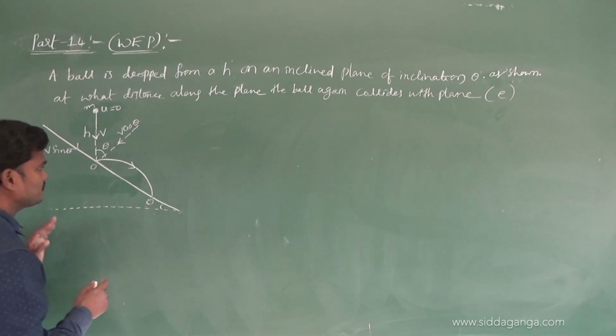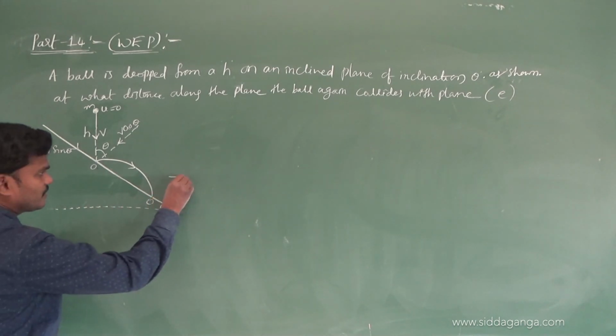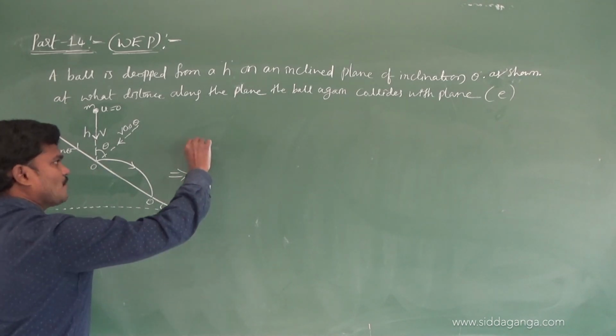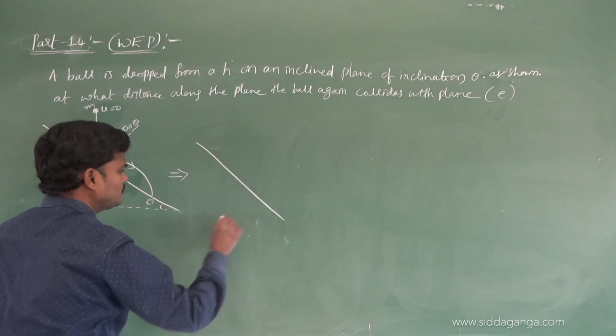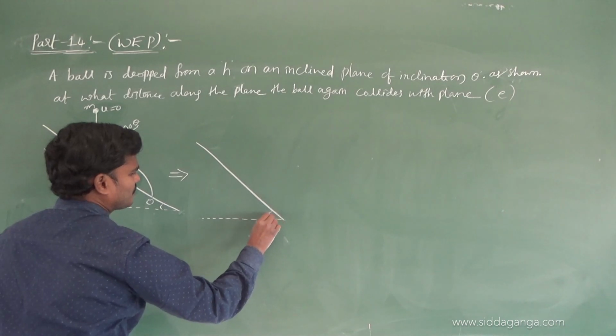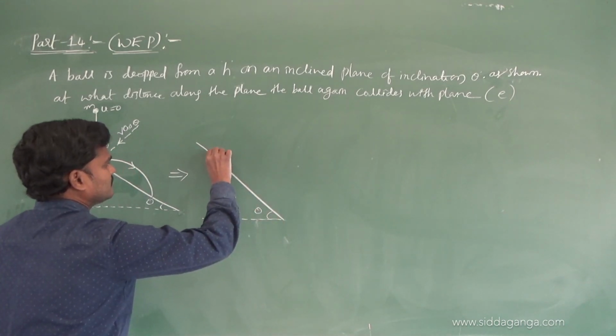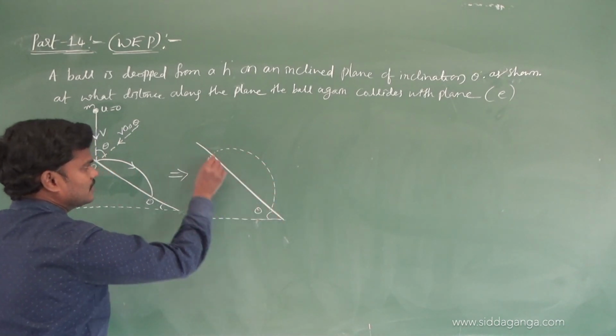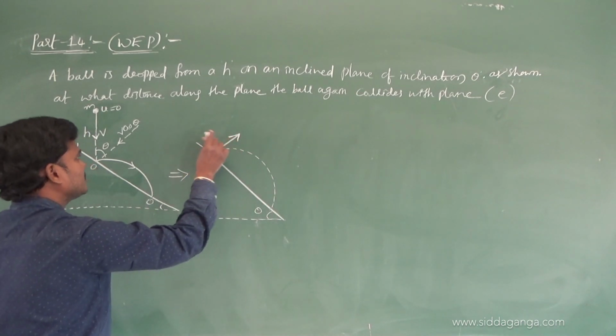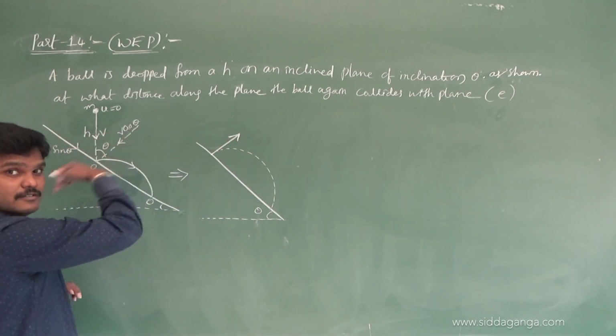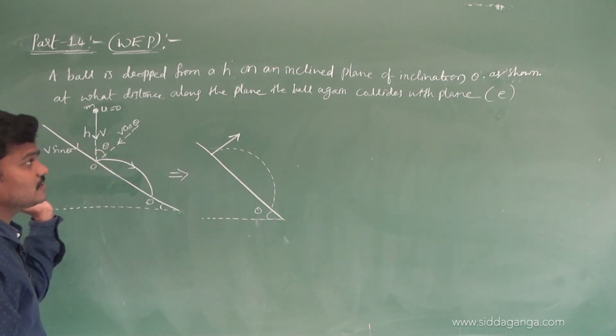So let me draw one more separate diagram here. This is after collision I am drawing now. After collision, it will move with some speed. Before collision it is v cos theta.